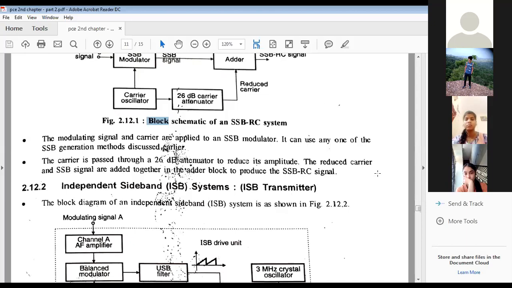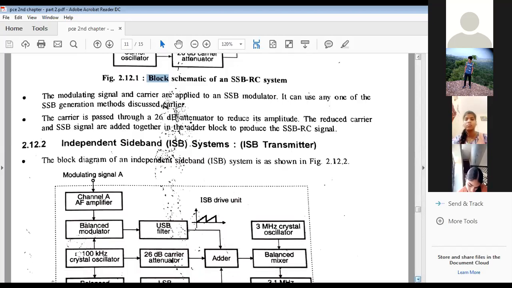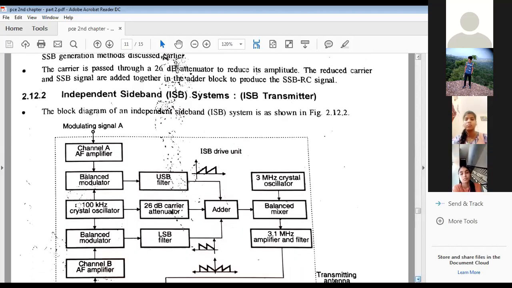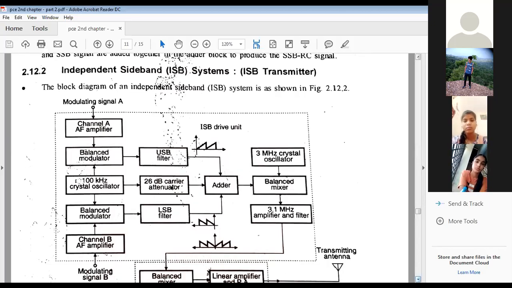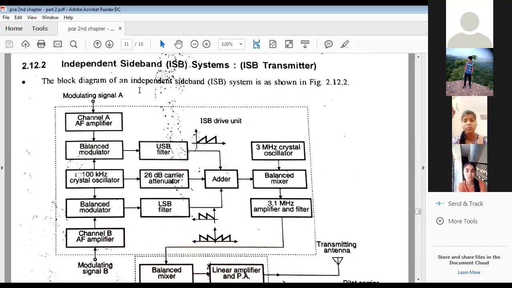Okay, what type of system is it? Still it is AM. Now the last type, the independent sideband system, which I am going to discuss. This is the ISB transmitter. Here the name depicts itself: independent sideband. Now the sidebands are two, but both are independent. It means we need two modulating signals. Look at this block diagram. The first one is modulating signal A, another one is modulating signal B, right? Both may have the same amplitude, but the information may be different. This is A, this is B, and both contain information.